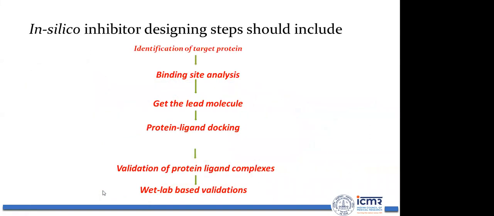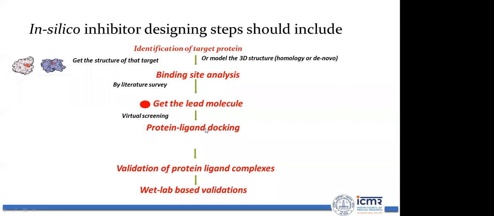So in silico inhibitor design, if I summarize, these steps include identification of the target protein, binding site analysis, getting the lead molecule, then performing protein ligand docking, then validation through molecular dynamics simulation that I have discussed, then wet lab based validation. As I have told you, you require molecular dynamics simulations to evaluate whether the interactions hold good or not. So what are the molecular dynamics steps? You have to prepare the system, then solvation, because in the human body, what is there?